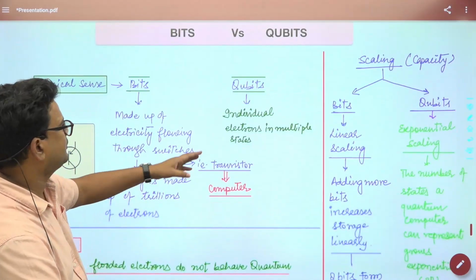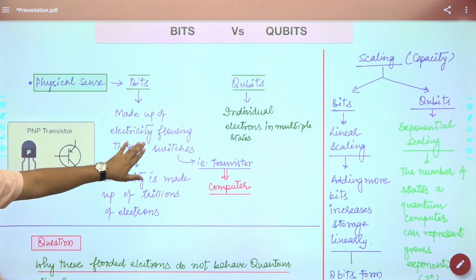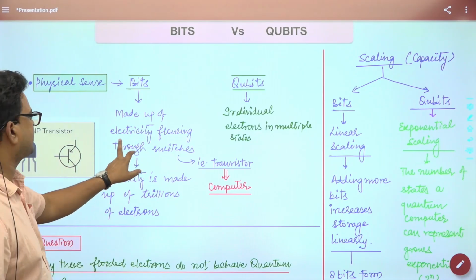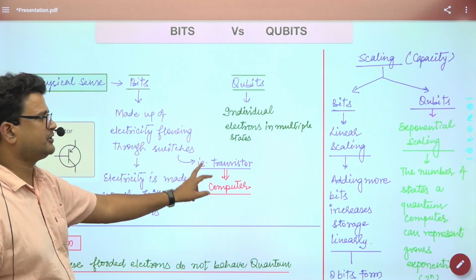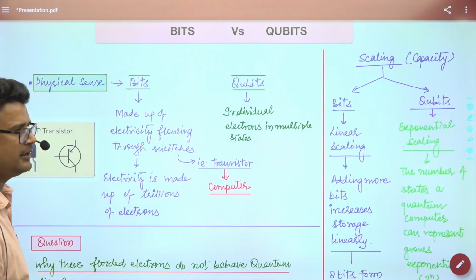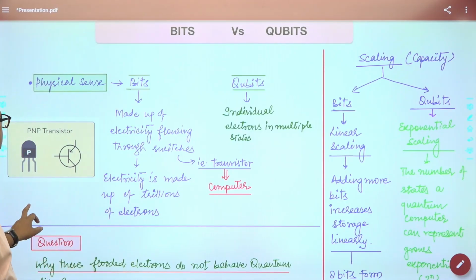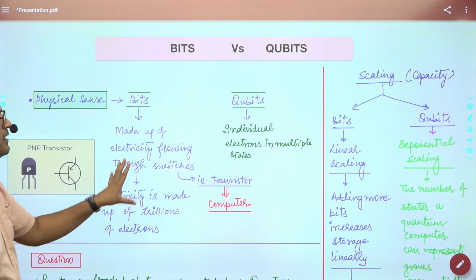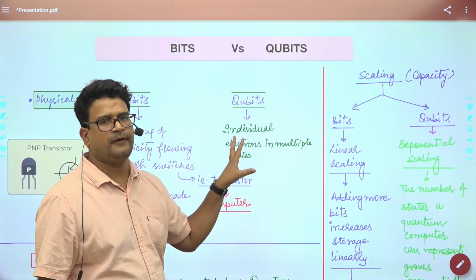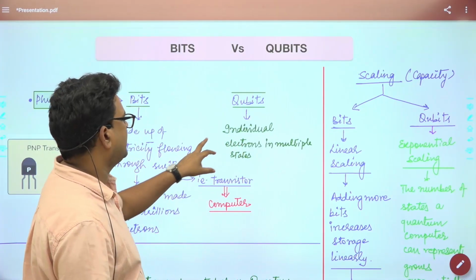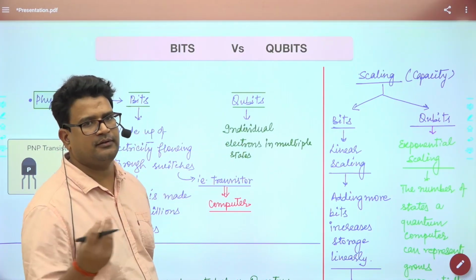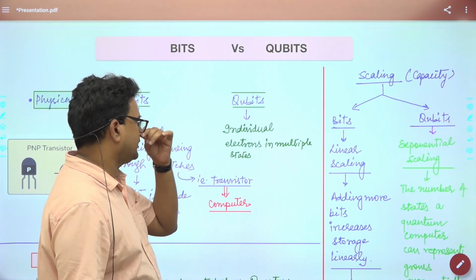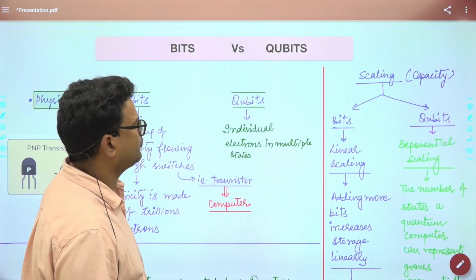So bits and qubits are already explained. In the physical sense, what are bits? They are transistors. They are made up of electricity flowing through the switches called transistors, and there are so many transistors in the computer. So in the physical sense, in traditional computers we use bits, and in quantum computers we use qubits. And qubits could be made up of any subatomic particles. They could be individual electrons, I already told you, they could be individual photons.